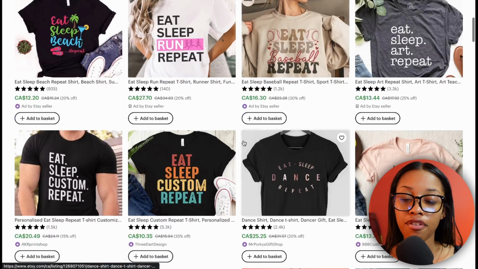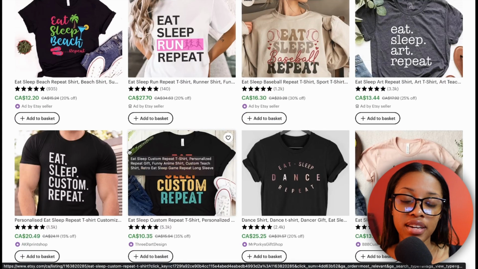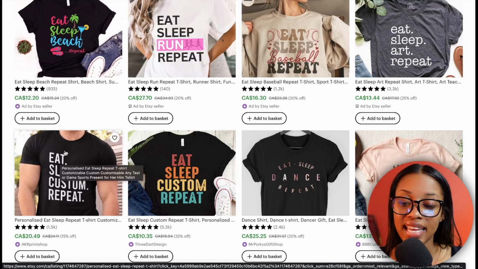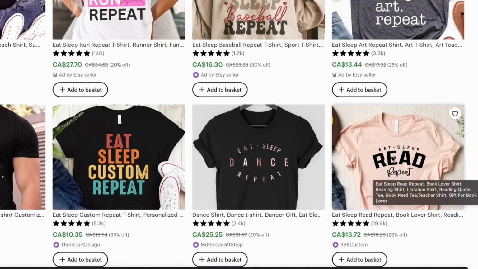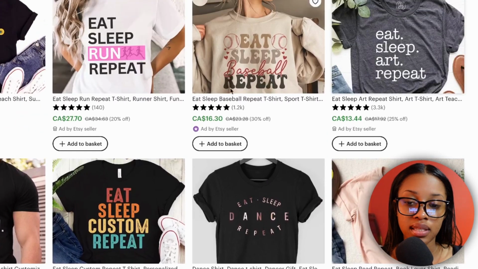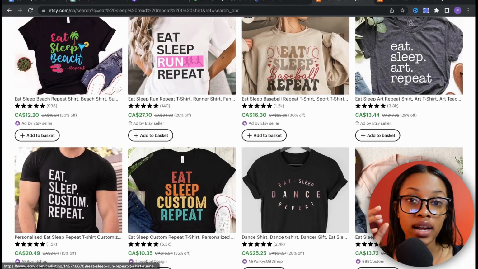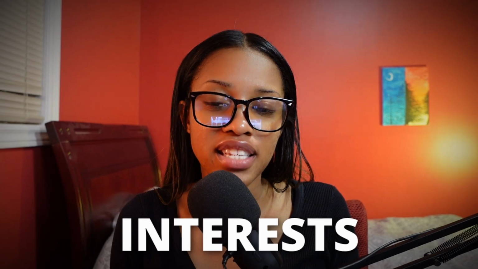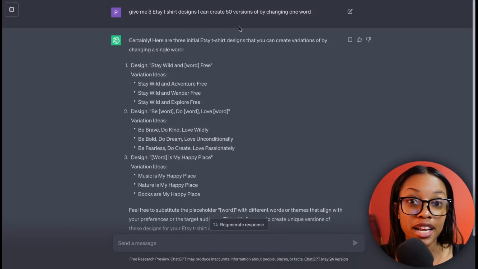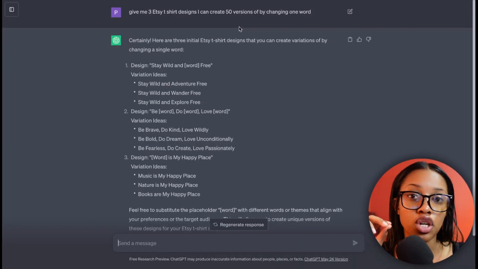in live action. If we now come to Etsy, as you can see, this type of shirt is quite popular to create, and the most popular one is this one, which says eat, sleep, custom, repeat. On this page alone, you can see many examples of this. For example, this one which says eat, sleep, read, repeat, eat, sleep, art, repeat, eat, sleep, run, repeat. From this one design of eat, sleep, dash, repeat, you can just add in one different word, and by doing that, you're targeting multiple different niches and multiple different interests. So this is why the prompt said I can create 50 versions of by simply changing one word.